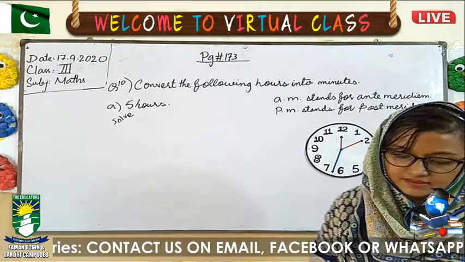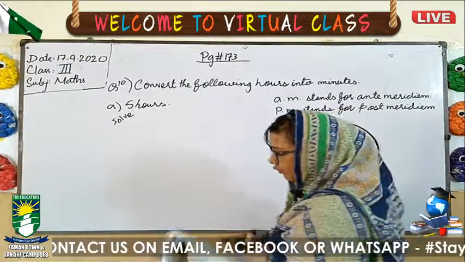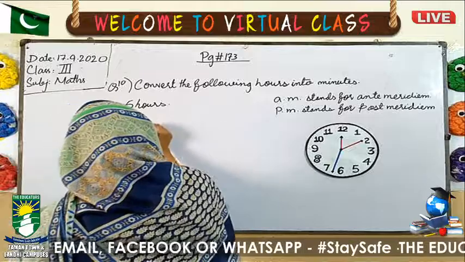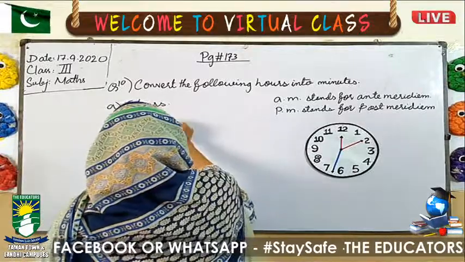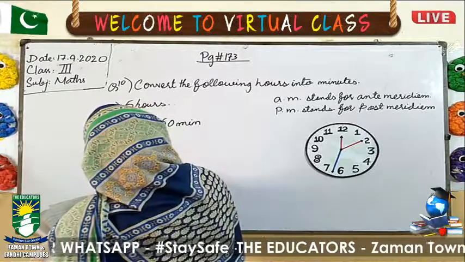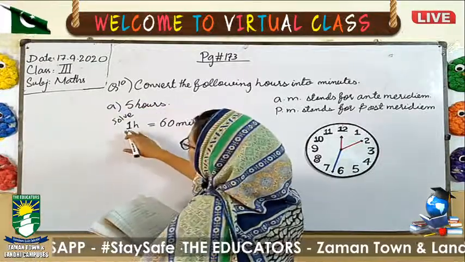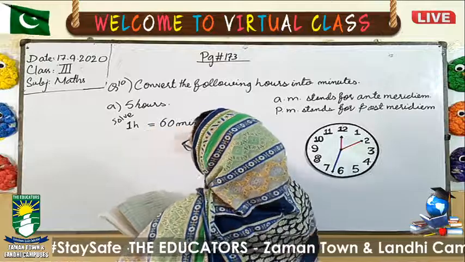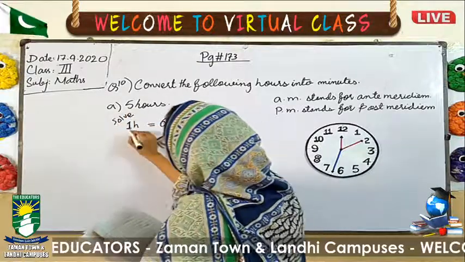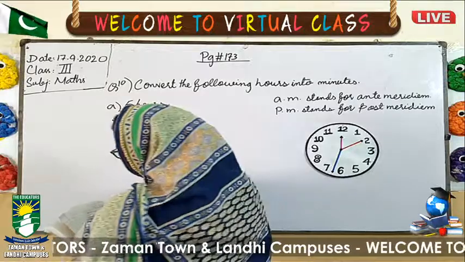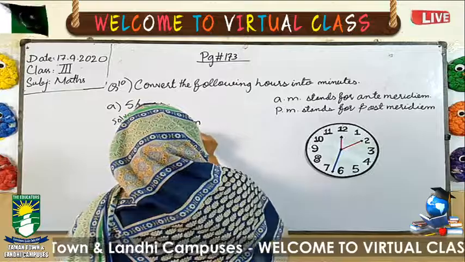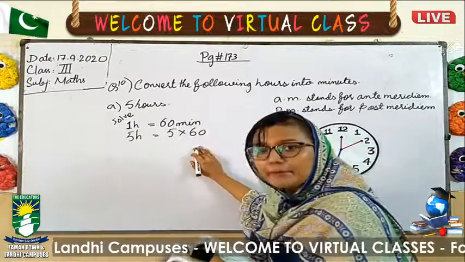Okay, simply what will you do? You will write over here, as we know, 1 hour is equal to 60 minutes. Then we will simply multiply. You have to just learn 1 hour is equal to 60 minutes. Then you will write, we are converting these hours into minutes. So we are writing over here 5 hour, then 5 into 60. You will just simply multiply it.